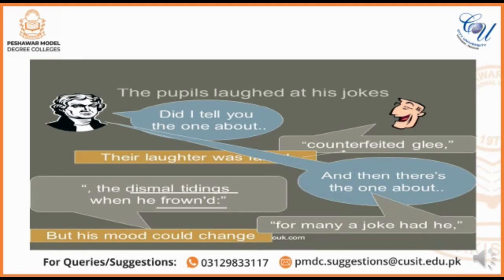That's why they used to pretend to him that they were enjoying his jokes. Okay. So it is mentioned here that they used to laugh with counterfeited glee. Counterfeited means fake smile. They used to laugh with a fake smile. And these are the lines, for many a joke had he. They would think that in order to change his mood and please their teacher, they would just come up with jokes and pretend to be enjoying everything.